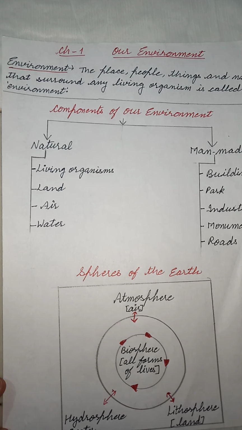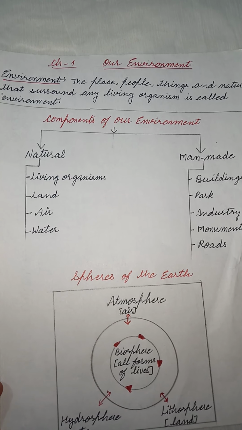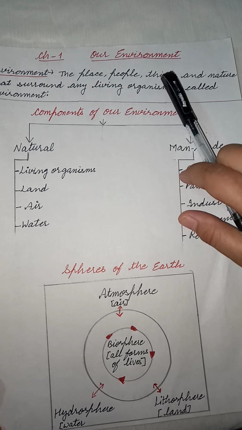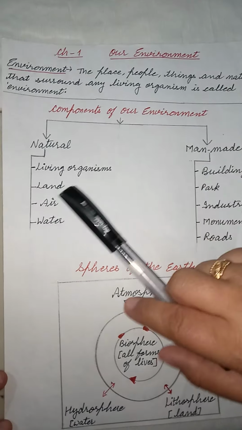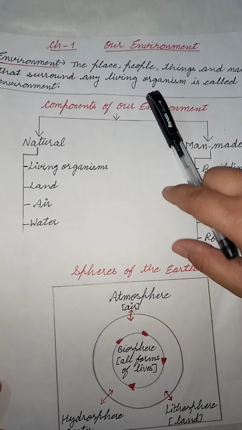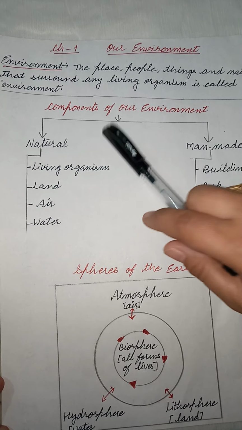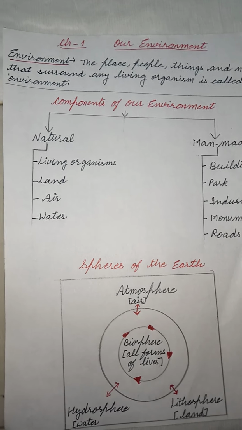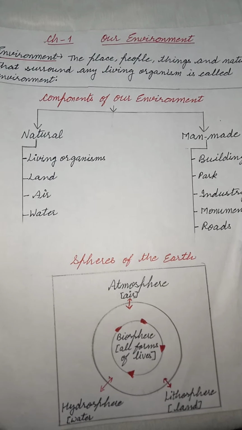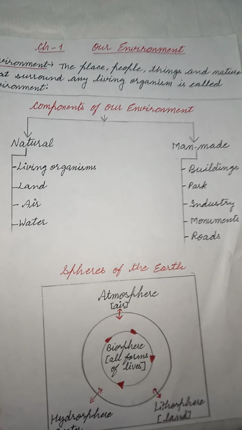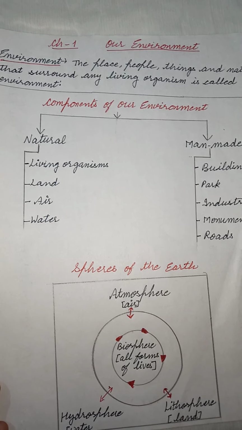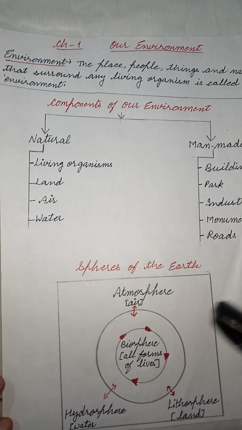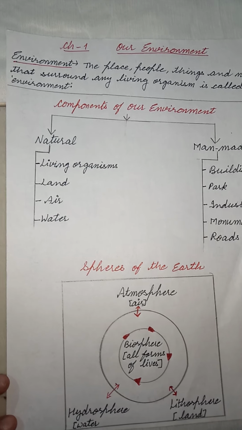Whatever we see in our surroundings is known as environment. The place, people, things and nature that surround any living organism is called environment. In other words, whatever we see in our surroundings is collectively called environment. Any place, people, thing and nature is called environment.